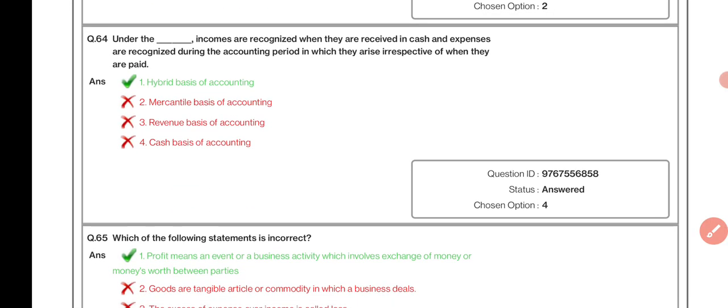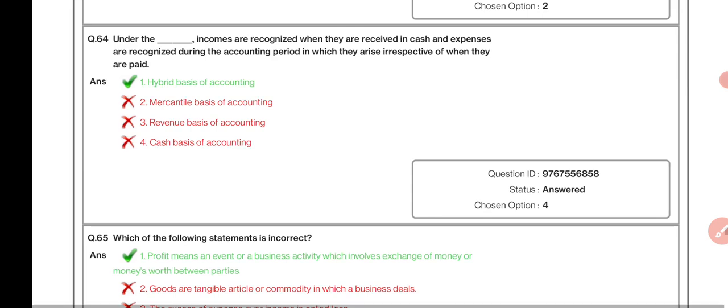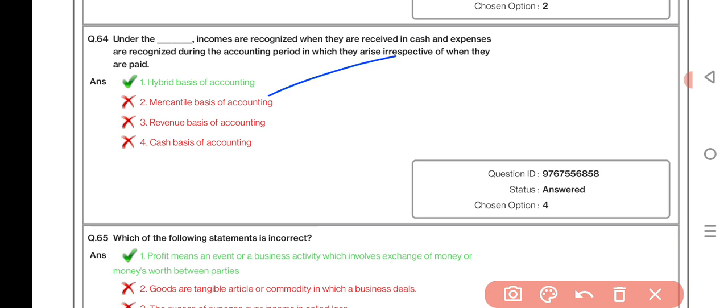Under the dash, incomes are recognized when they are received in cash and expenses are recognized during the accounting period in which they arise, irrespective of when they are paid. Hybrid basis of accounting. Which of the following statements is incorrect? Profit means an event of business activity which involves exchange of money or money's worth between parties.